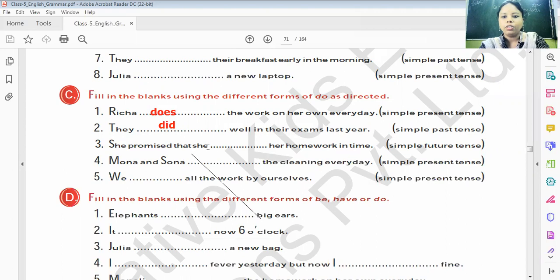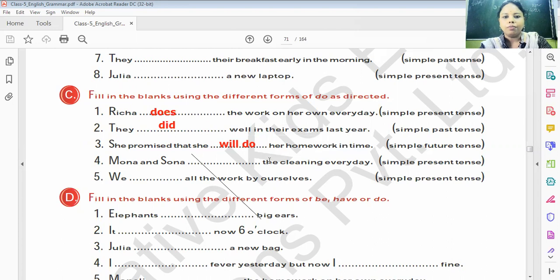She promised that she dash her homework in time. Simple future: she will do. She promised that she will do her homework in time.